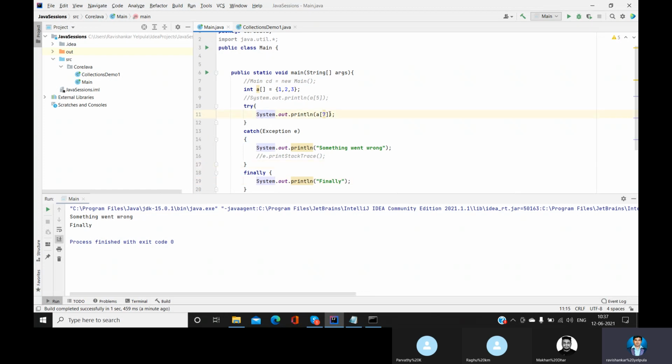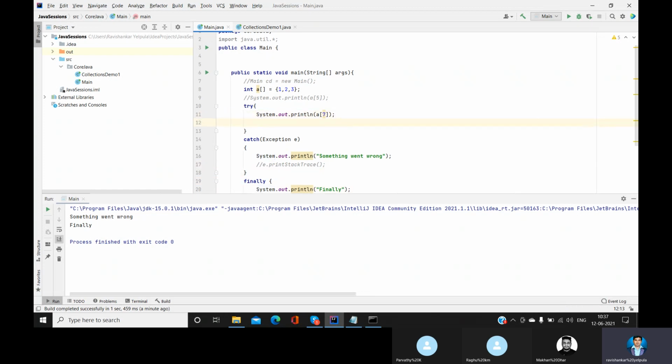So just think about it. Here we have, okay, let's say this. Can you see this? The exception occurs here. It didn't even execute the System.out.println. It didn't print Ravi.